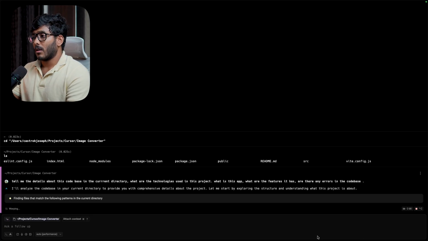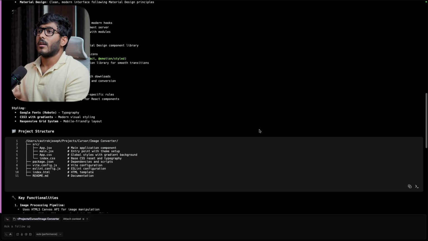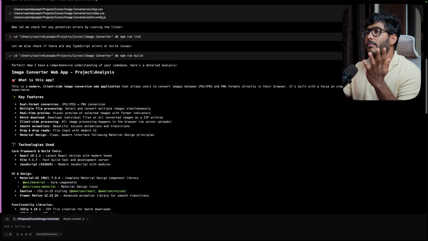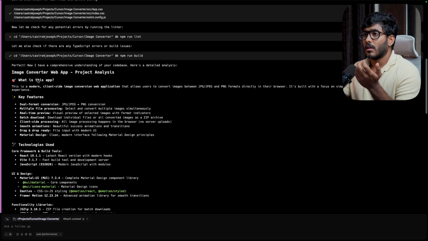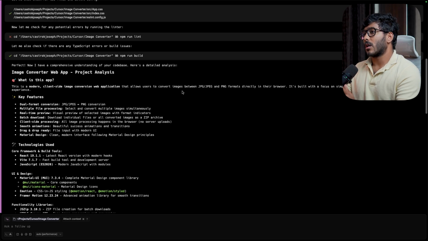Okay. All right. Now we have the complete analysis of the code base. So we have the complete information about what we have asked. So it is an image converter web app, and here is the question, what is this app? This is a modern client side image conversion web application that allows users to convert images between JPEG and PNG formats directly in their browser. It is built with a focus on simplicity, modern UI, and smooth user experience.